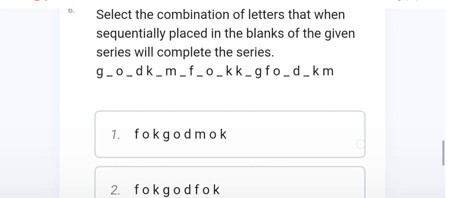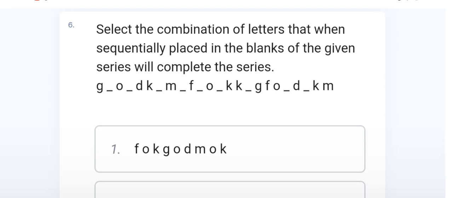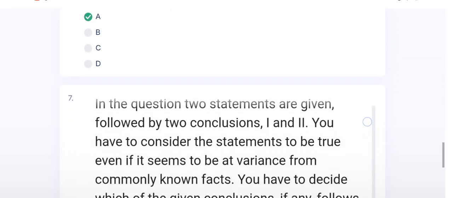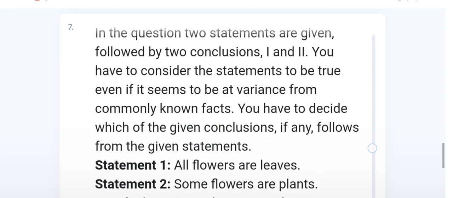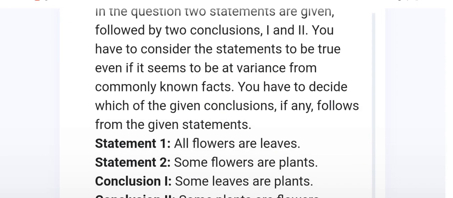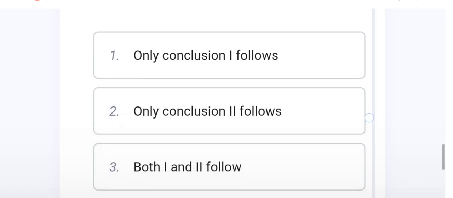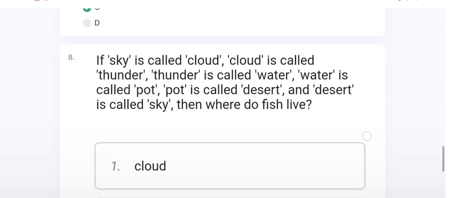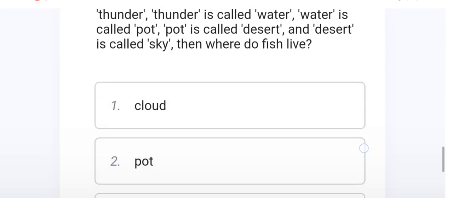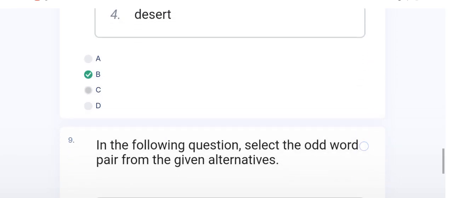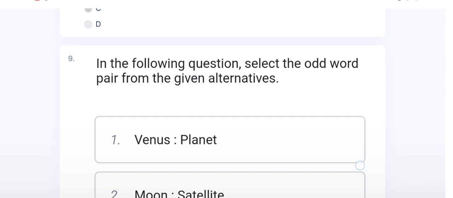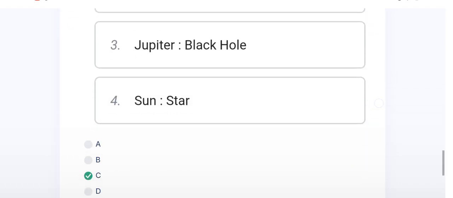I hope this is a very easy question. You can just find the 2 2, 3 3, 4 4 pairs and you can get the answer to this question. Now the right option of the seventh question is C. And the eighth question is coding decoding, and the right option is B. And now the ninth question, the right option is C.